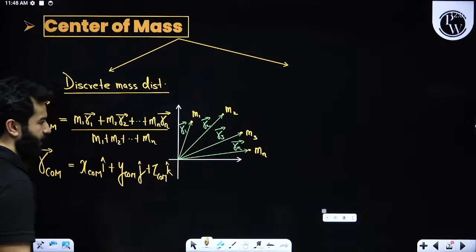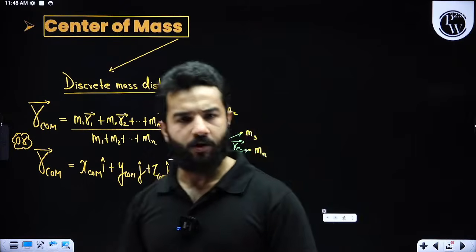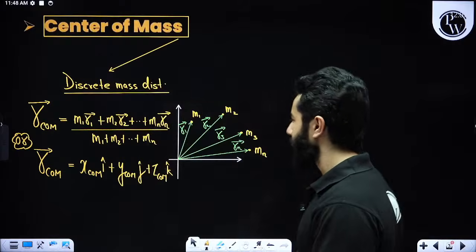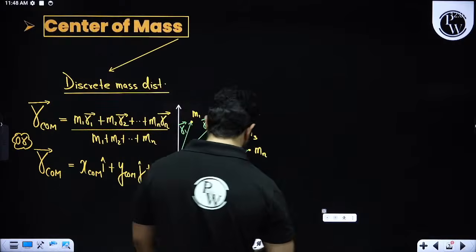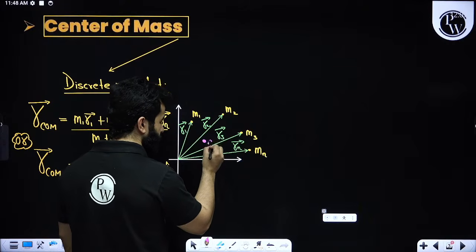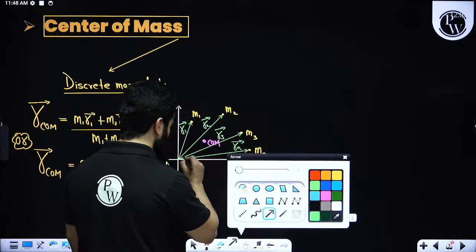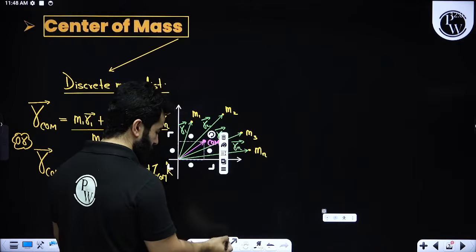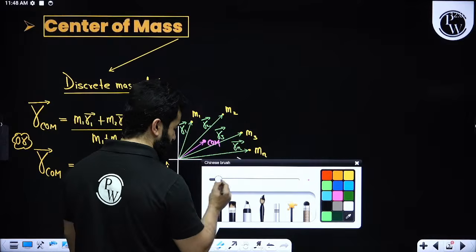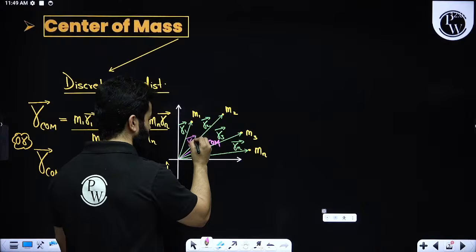Right now I am not discussing continuous mass distribution. Let's quickly complete this. Suppose the center of mass of this body is somewhere over here, and this is the position vector of the center of mass.